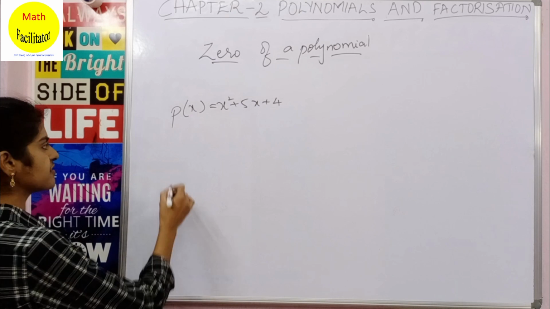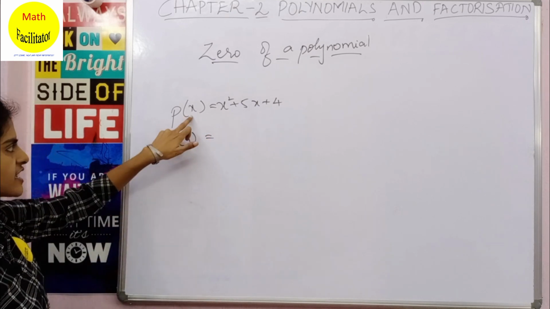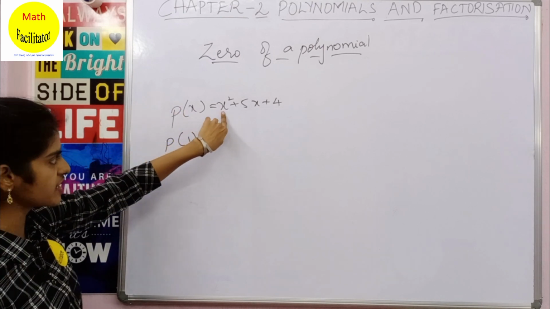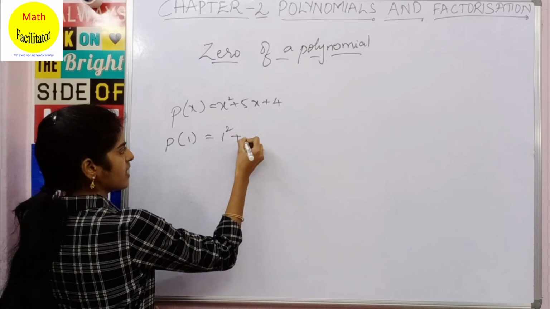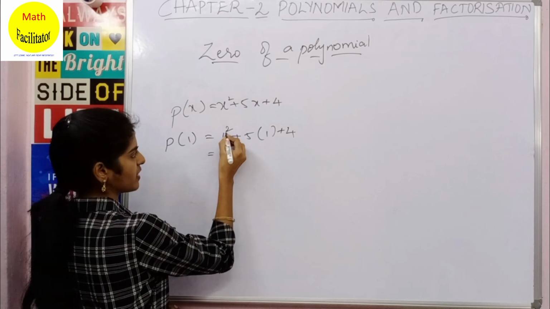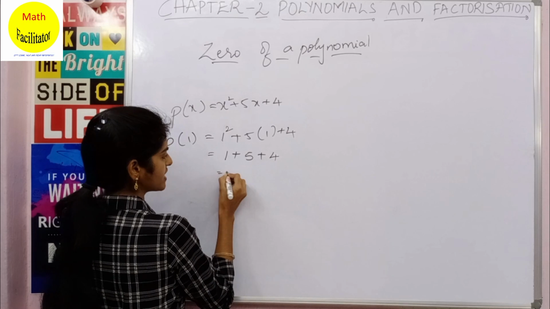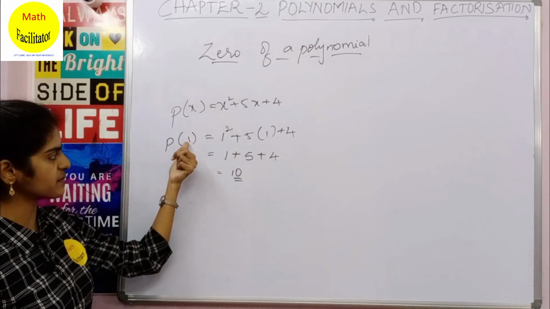Now if I want to find out p of 1, how do I do it? Simply in the place of x you will write 1. Here in the place of x you have 1, so here also in the place of x you will substitute 1. So this is nothing but 1 square plus 5 into 1 plus 4. 1 square is 1, plus 5 into 1 is 5, plus 4. So this is 10. So p of 1 is 10. Simply in the place of x you will substitute 1.